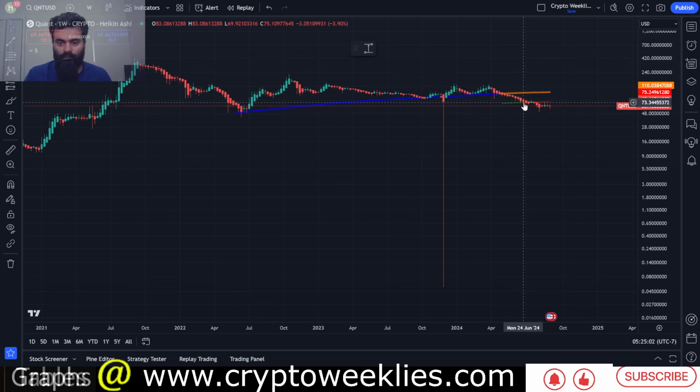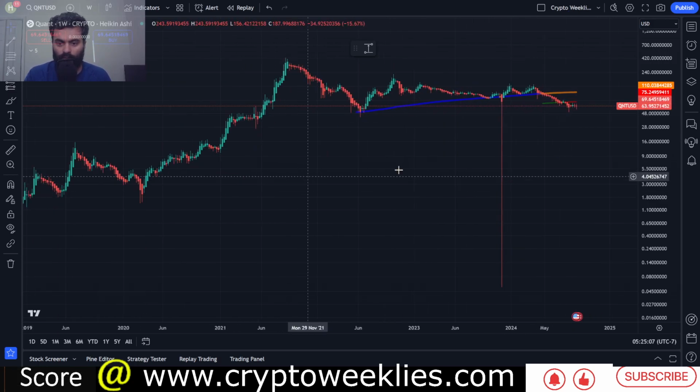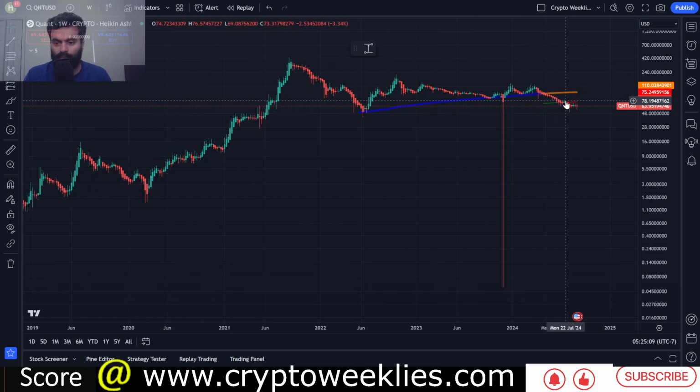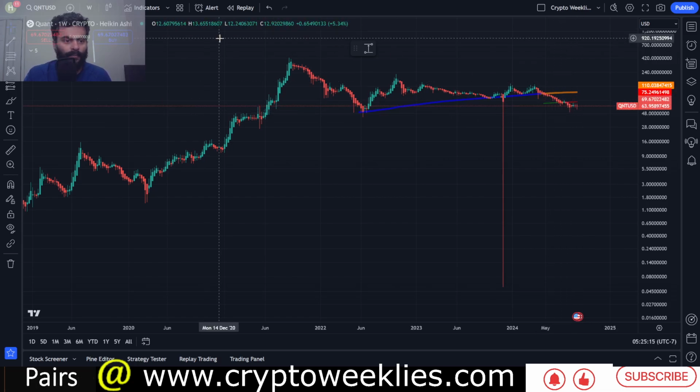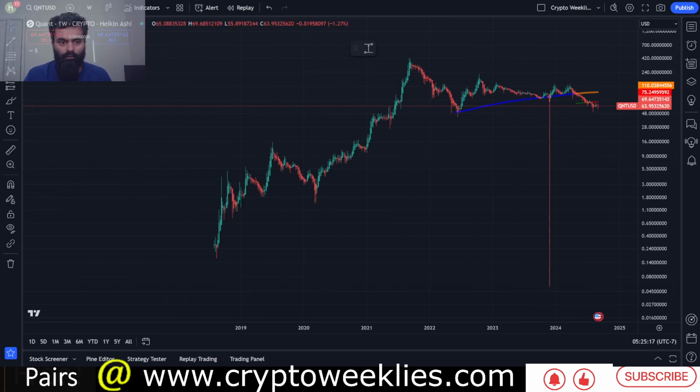You can see over here the 300-week moving average. It's just starting to begin because Quant is not that old of a token, and you can see the price is below the 300-week moving average, typified by color code changing from green to red. So that's where we are with Quant.